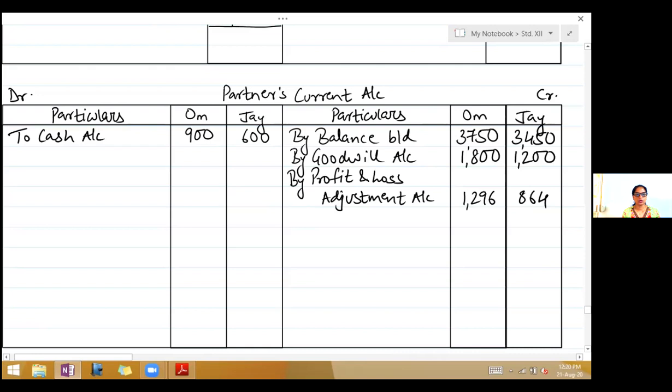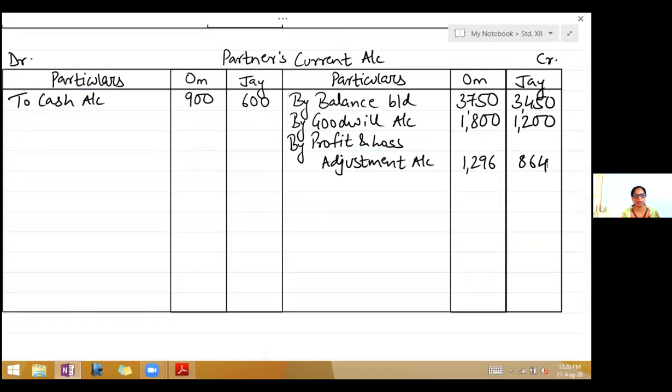So now we will close partners' current account and get the balance in current account. If you look at it, credit side is greater. So take the totals of the credit side. Now Om's account, it is 6,846 and J's account 5,514.